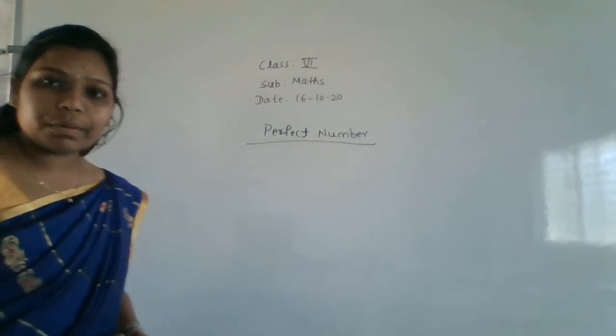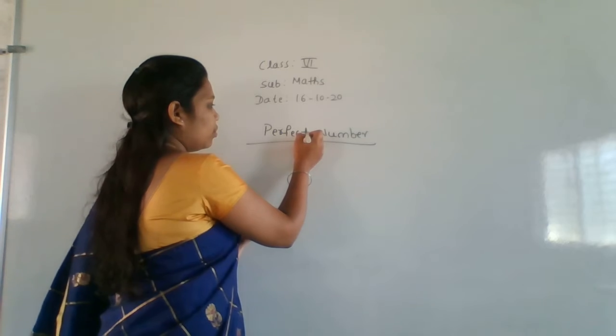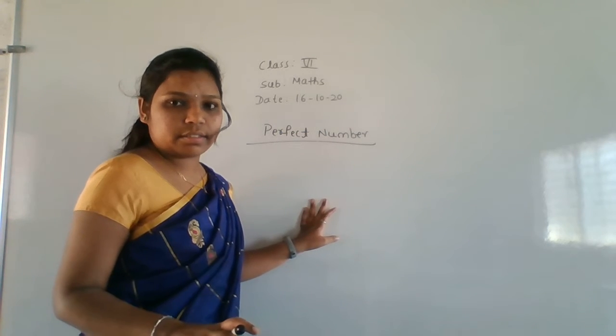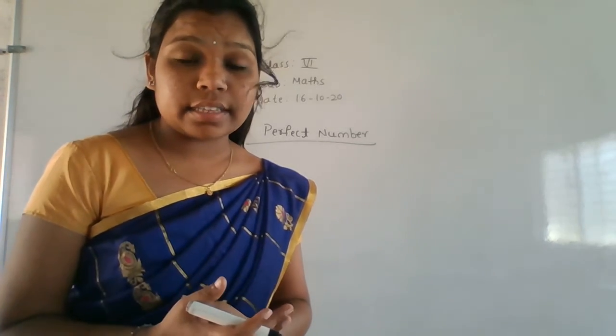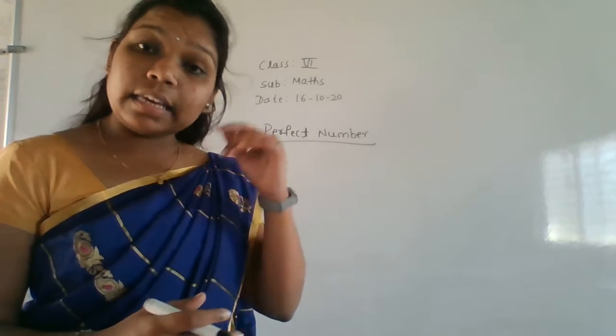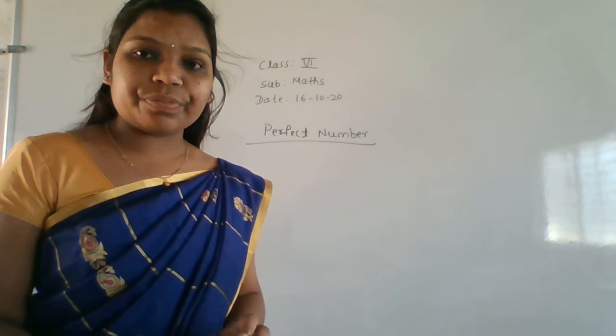Perfect number. What do you mean by perfect number? It's a number for which first we have to find the factors. If the sum of the factors is equal to that number, then it is called a perfect number. Okay.